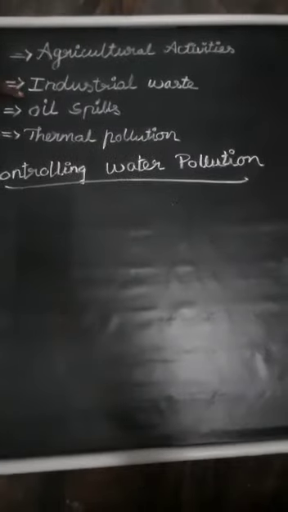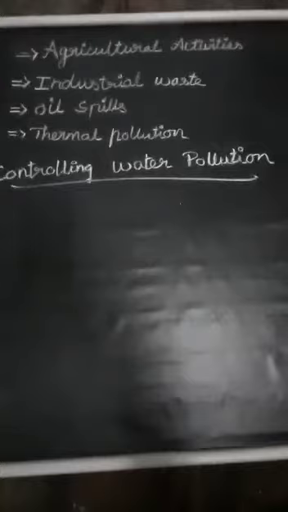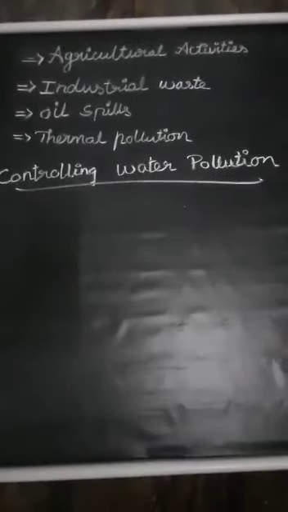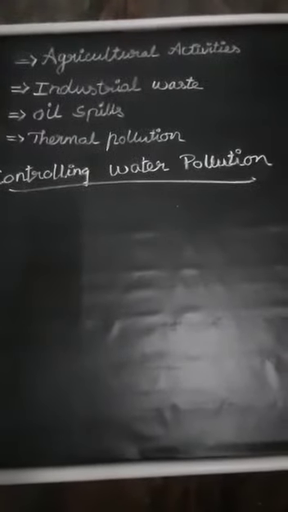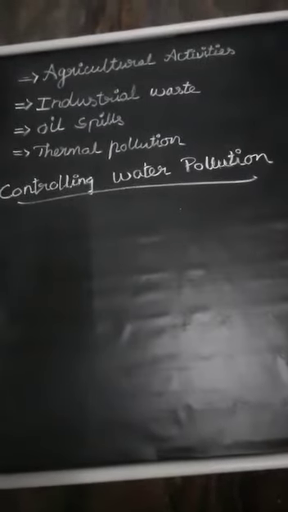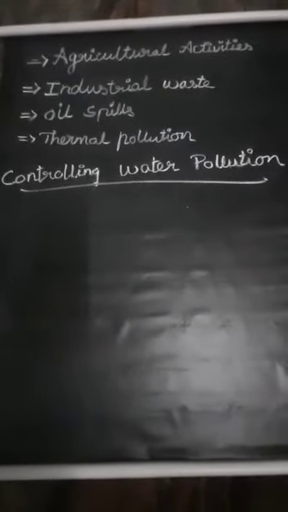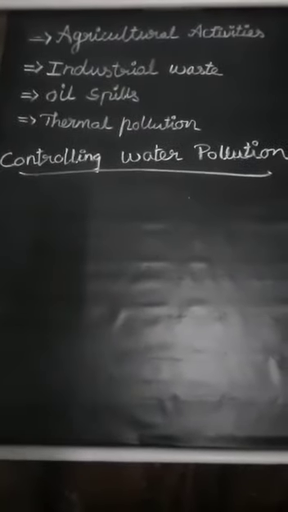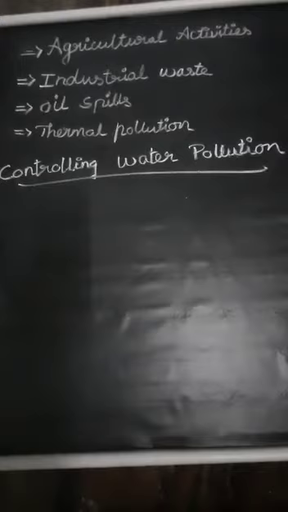Next we can see industrial waste. Many industries are releasing toxic waste such as lead, mercury, cyanides, cadmium, etc. These chemicals are very harmful for us. If this waste is unregulated and released into the water bodies, it causes a huge impact on humans, plants, and aquatic animals.